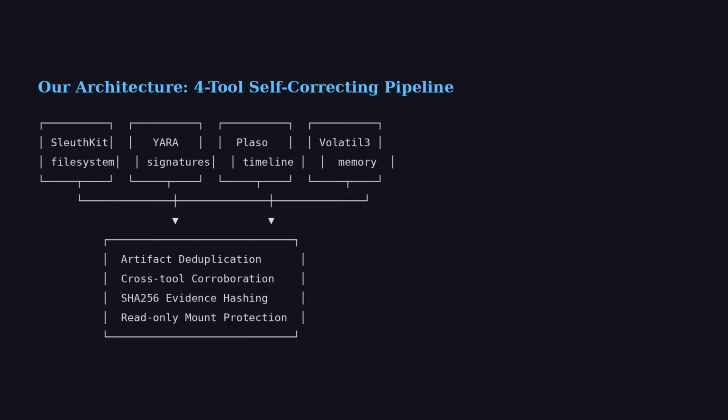We built a structurally self-correcting DFIR agent on OpenClaw that orchestrates four forensic tools: SleuthKit for file system analysis, YARA for signature matching, Plaso for timeline reconstruction, and Volatility3 for memory forensics.